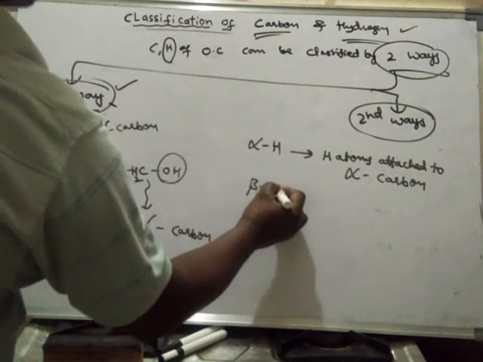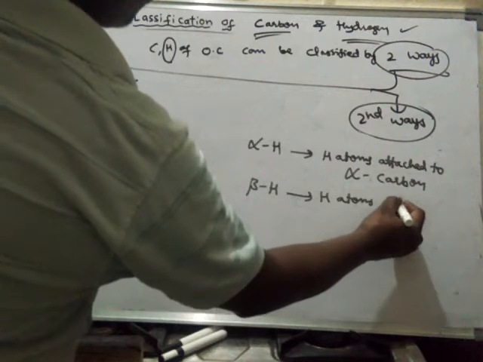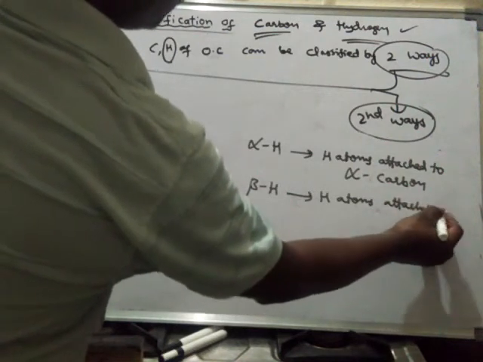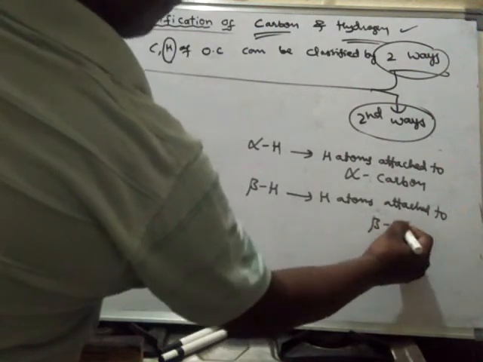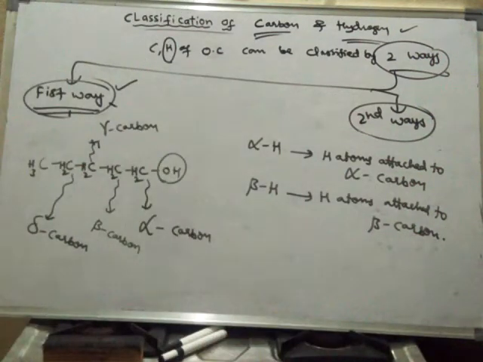What are beta hydrogens? Hydrogen atoms attached to beta carbon are said to be beta hydrogens. Gamma hydrogen means if the hydrogen atoms are attached to gamma carbon, then they are called gamma hydrogens.